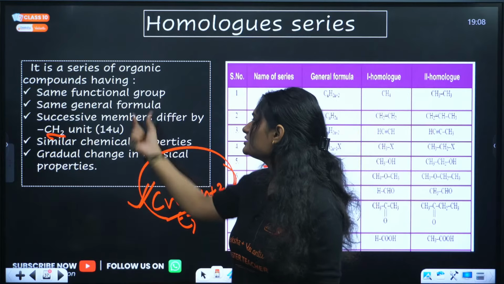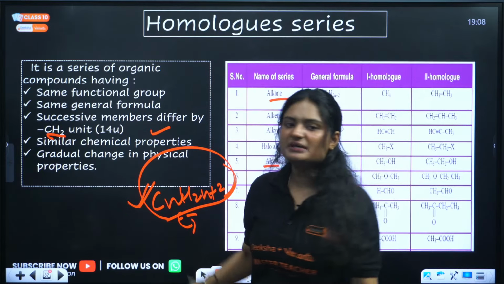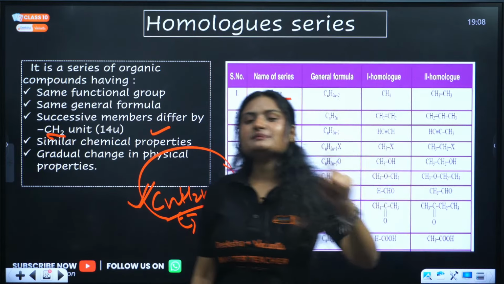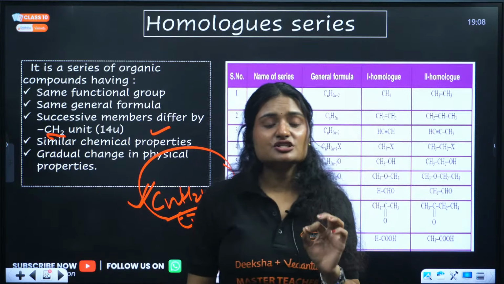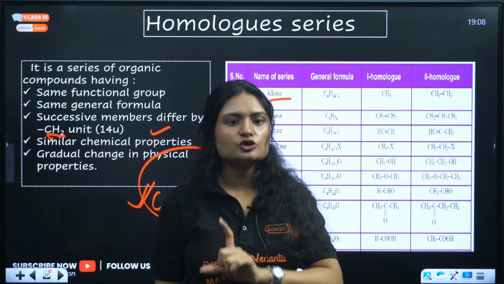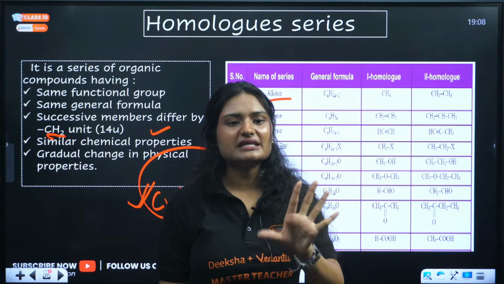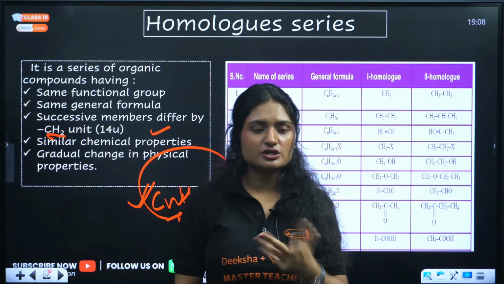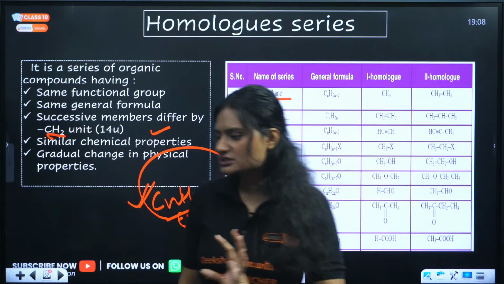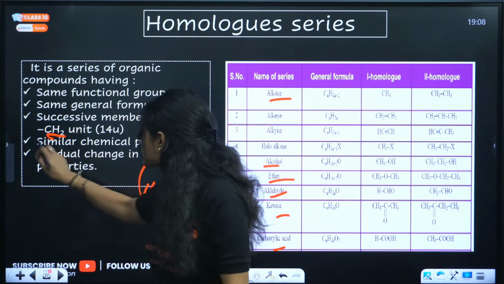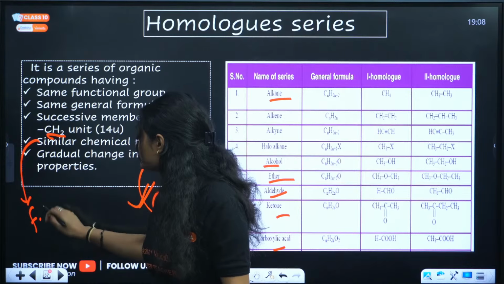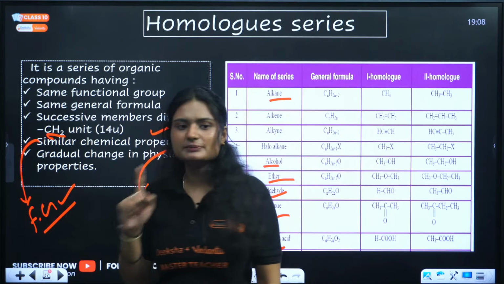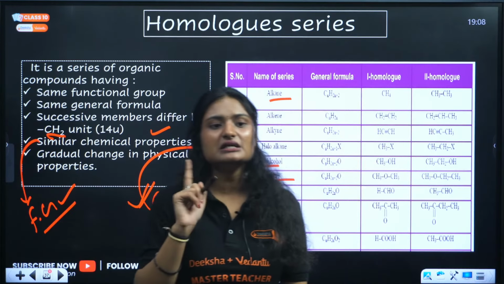Then they show the same chemical properties. Why? Because chemical properties means chemical reactions, and reactions are determined by the functional group present. If they have the same functional group, that means they will show the same chemical reactions. So that depends on the functional group. If the same functional group is there, the chemical reactions will be the same. All the chemical reactions will be the same.